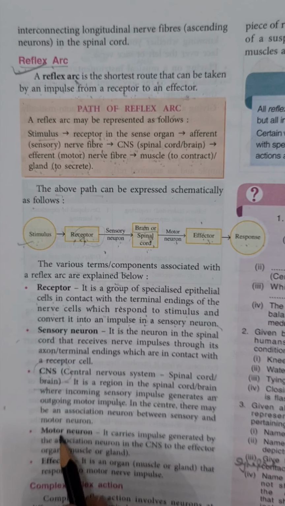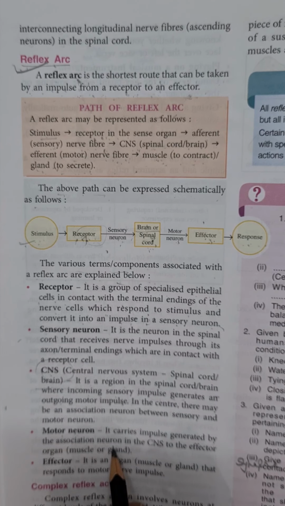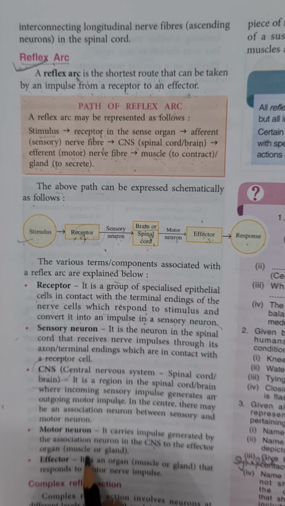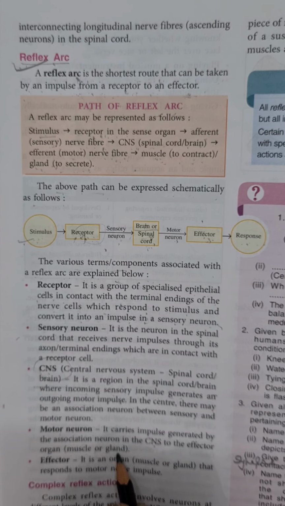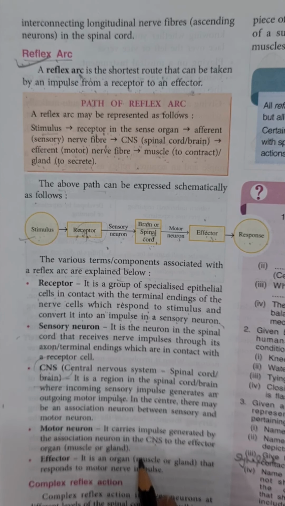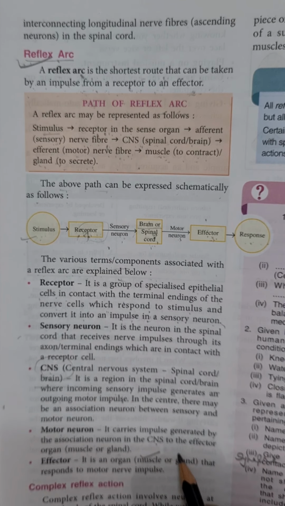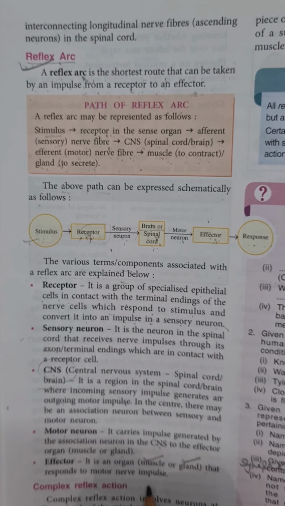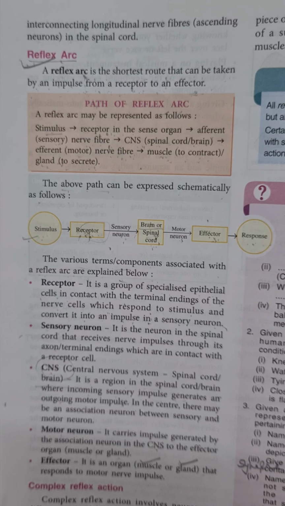Now after that motor neurons carry motor impulse from central nervous system to effector organs, that is muscles or gland. Now effectors, these are the organs. Which organs? Either they are muscles or glands which respond according to the motor impulse to show the response.